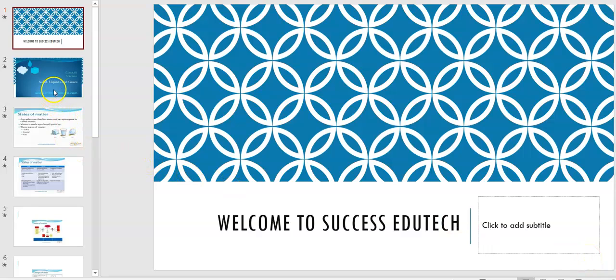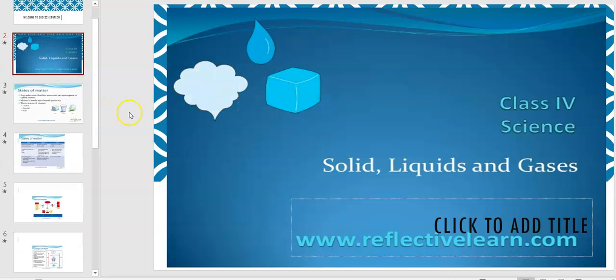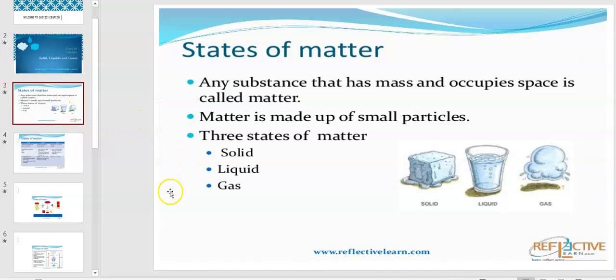Welcome to Success EduTech. Today we will be learning a new lesson of class 4 science, that is solids, liquids and gases. So what are these solids, liquids and gases? They are the states of matter.